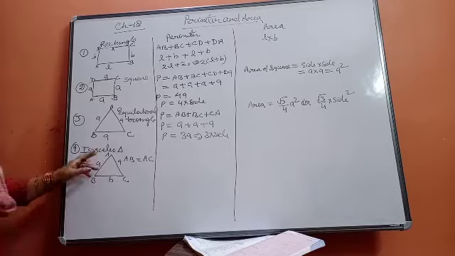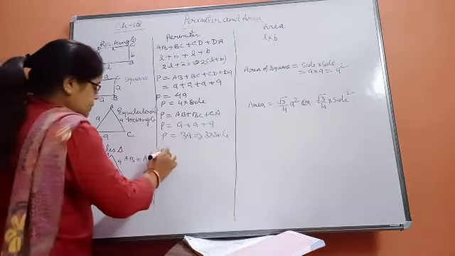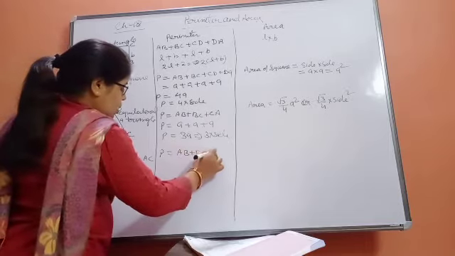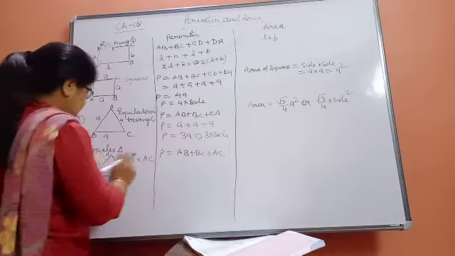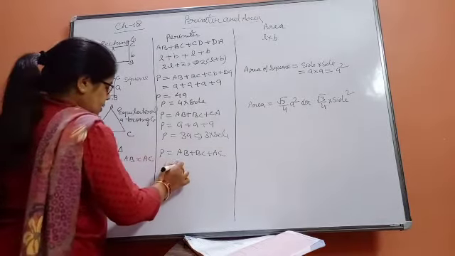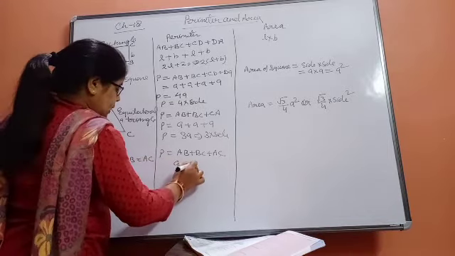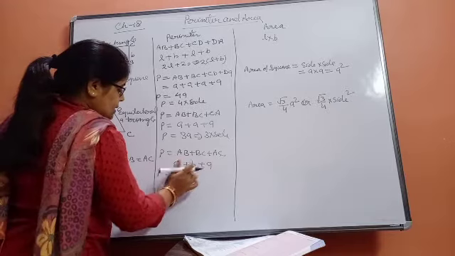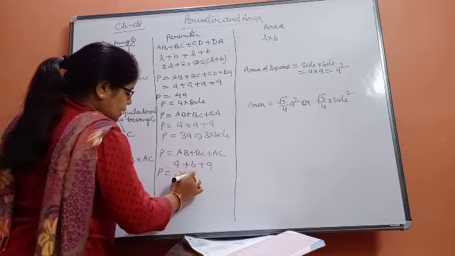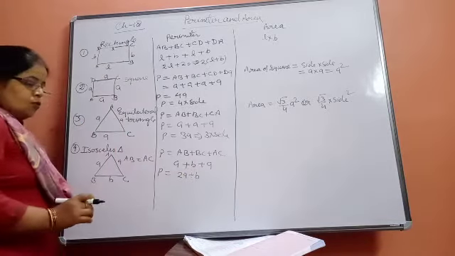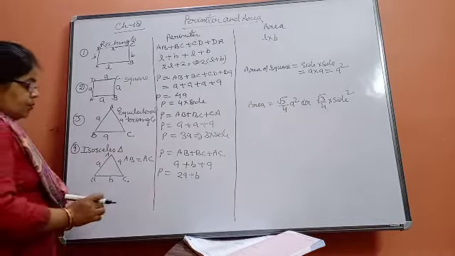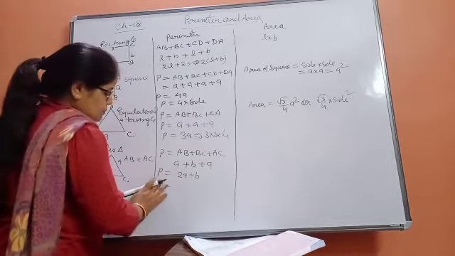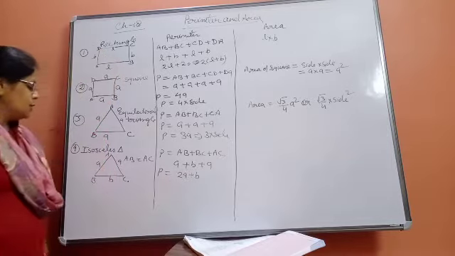Then its perimeter will be AB plus BC plus AC. AB is how much? A, plus BC, B, plus AC, again A. So perimeter will be A plus A, that is 2A, plus B. So the perimeter will be 2A plus B for this figure.